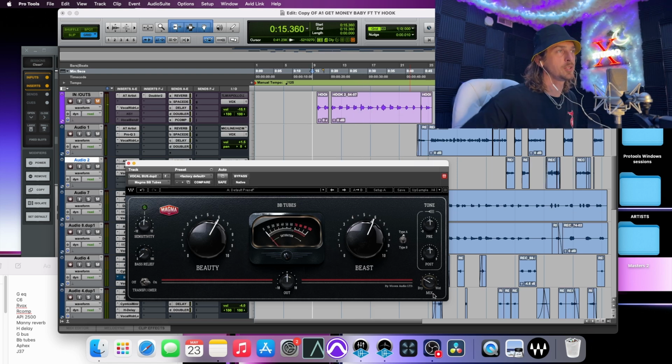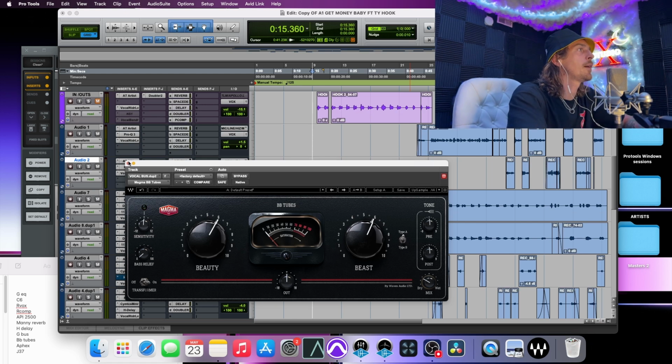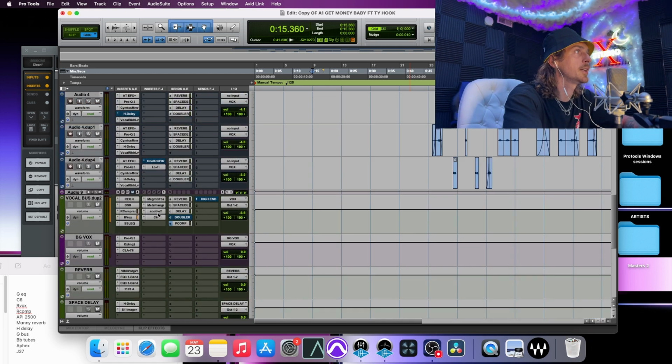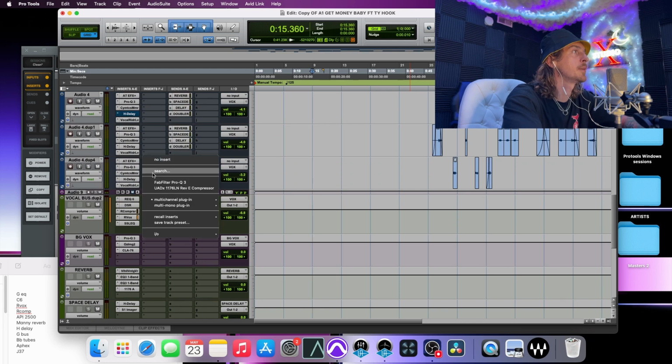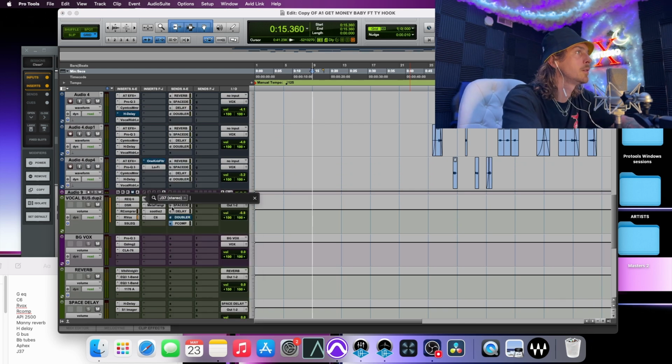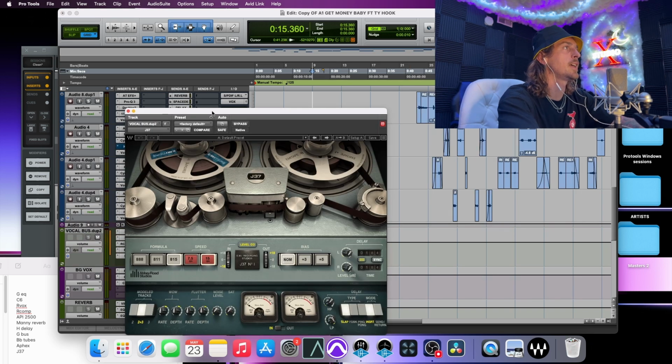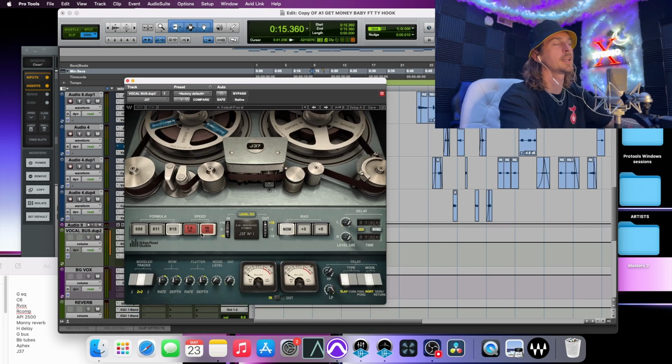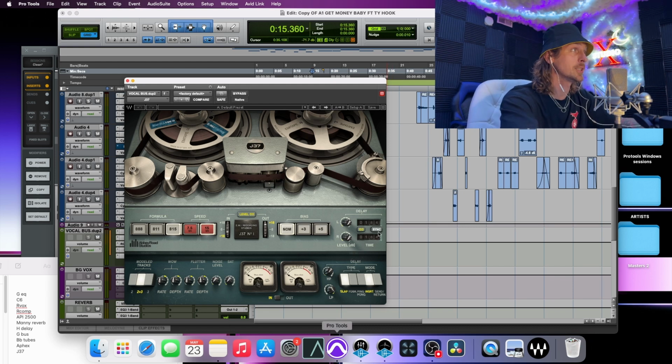I'm liking that there, but you can definitely see how that could be a lot pretty quickly. But then if I don't want to use tube saturation, this is my go-to. The Abbey Road J37 tape emulation. This thing, I'm not gonna lie to you, it's on every mix, and it's on almost every master. So a lot of times you can just keep these stock settings and then just dial up the input.